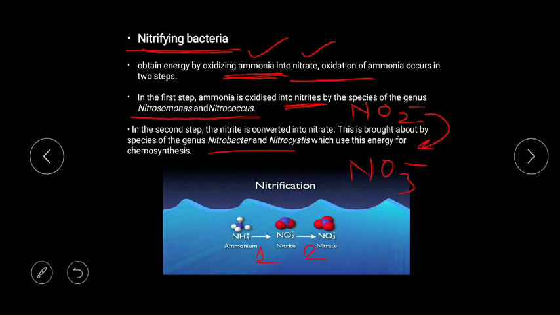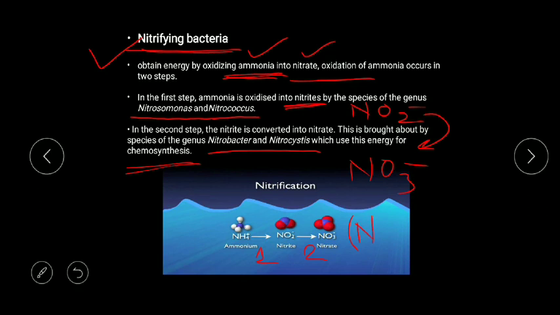Now in the second step, this NO2 minus will convert into NO3 minus, that is nitrate. The bacteria which are involved are Nitrobacter and Nitrocystis, which use this energy for chemosynthesis. Okay, so these bacteria are also chemosynthetic autotrophic bacteria. Dear student, this nitrifying is important.